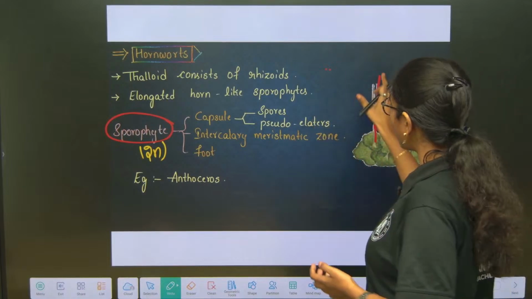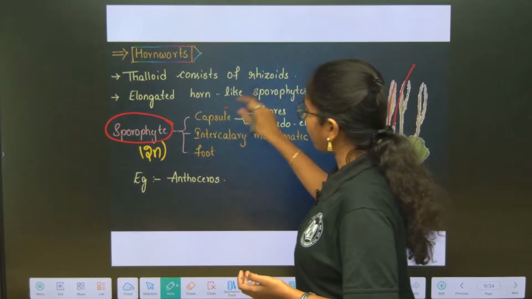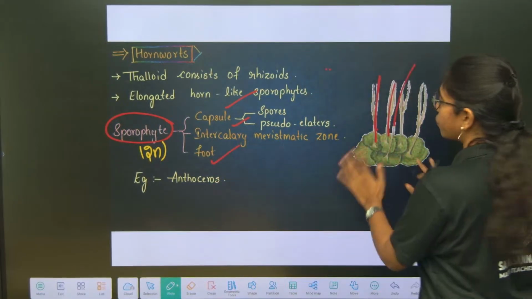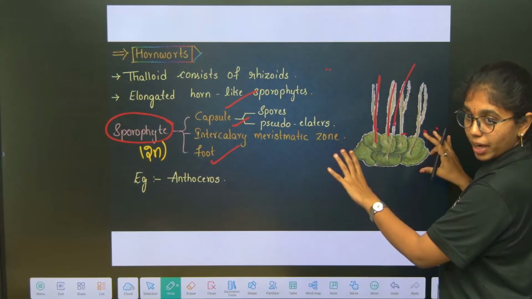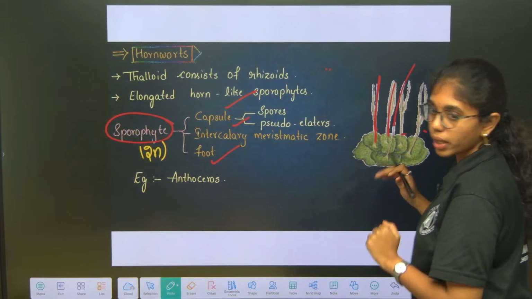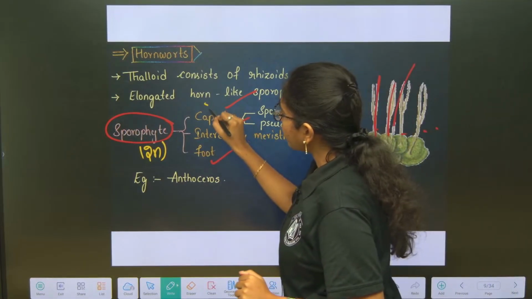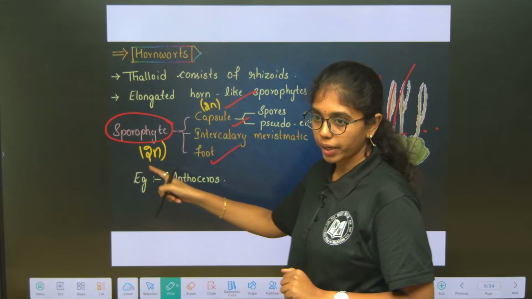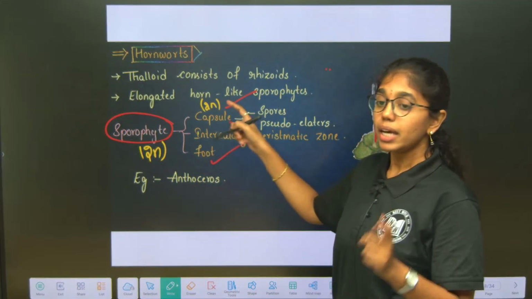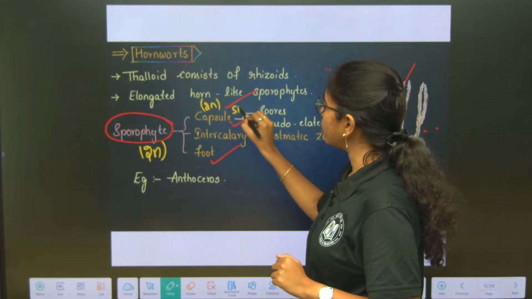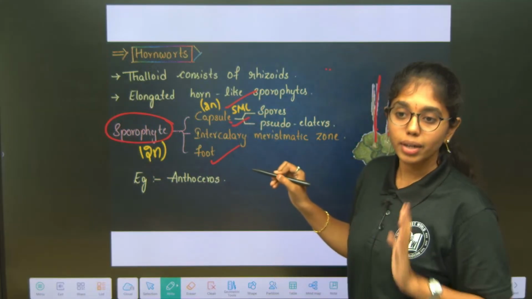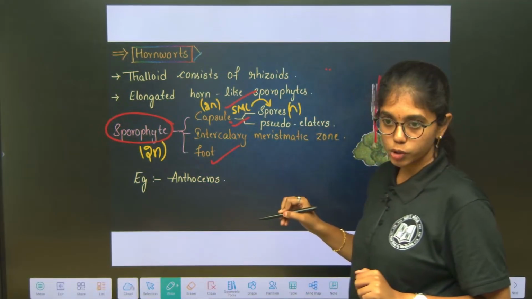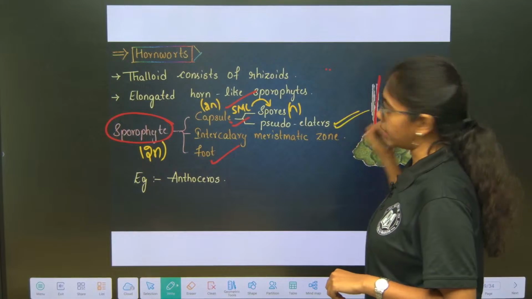And this sporophyte is differentiated into capsule, intercalary meristematic zone and foot. So, it has foot, intercalary meristematic zone and capsule. All these are diploid structures only, yes or no, because they are components of sporophyte. And in the capsule, spore mother cells will be present. They will undergo reductional division or meiosis and they will release haploid spores through pseudo-elaters.